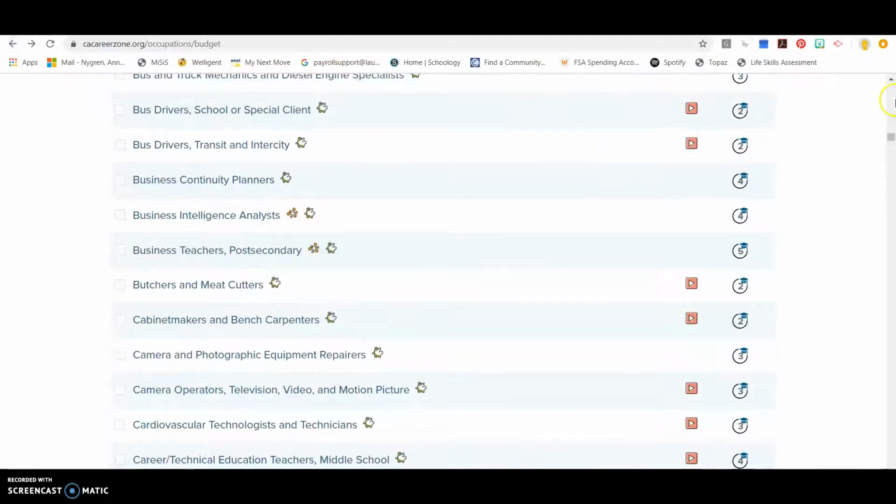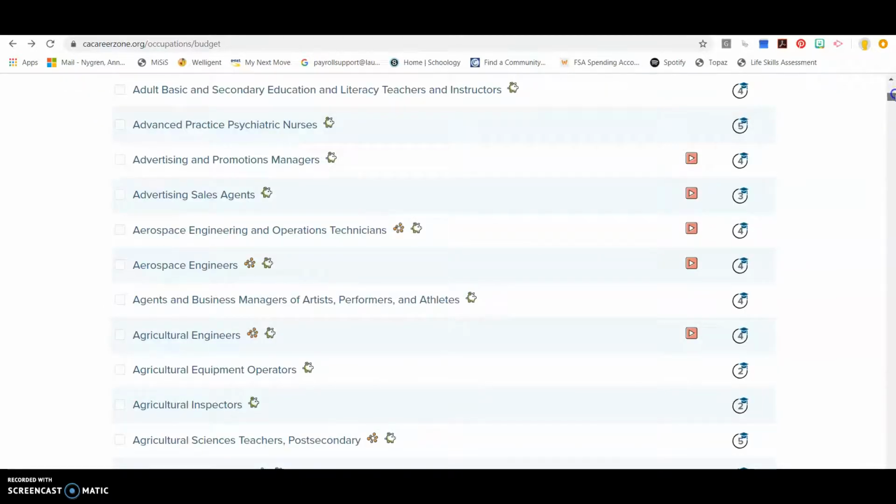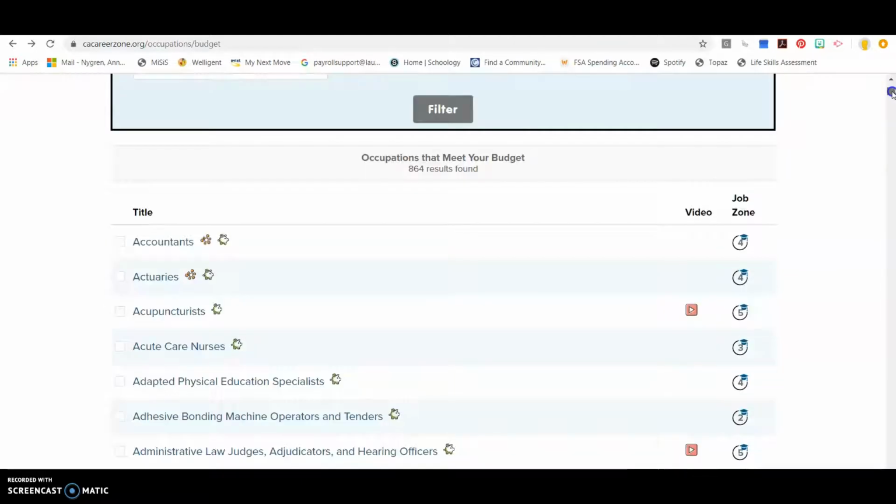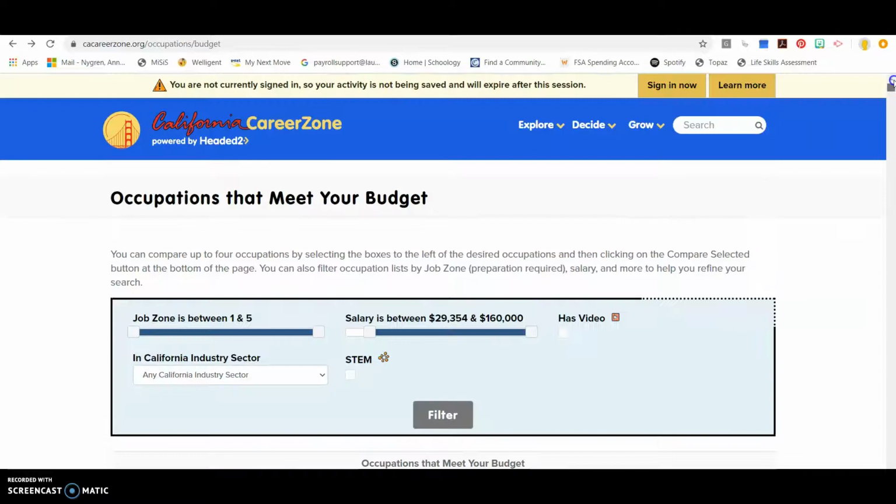So some of you will have a very long list and some of you might have a smaller list. And you can go through here and filter these out as well. If this is giving me a range of every occupation between this salary range, $29,000 all the way up to $160,000. So I can make it smaller or change it as well.